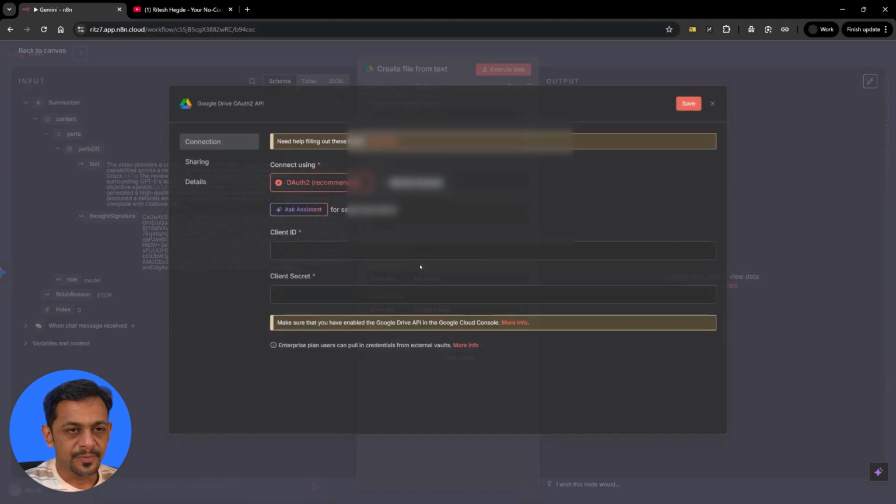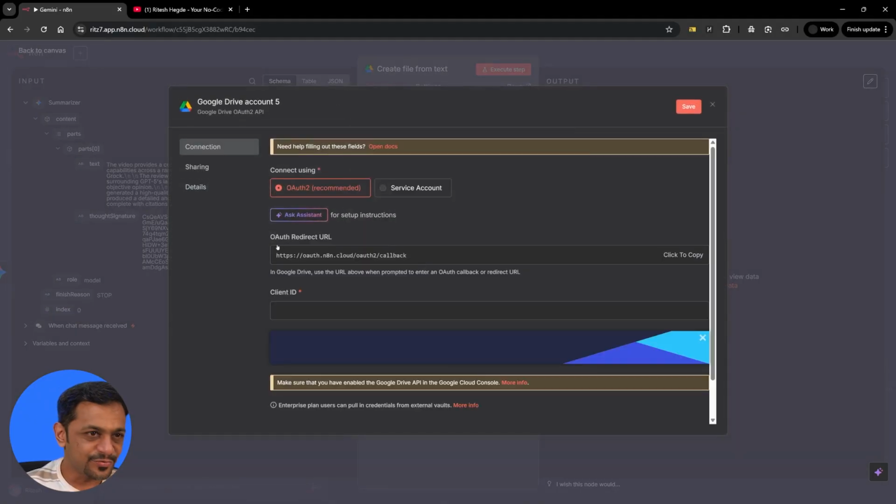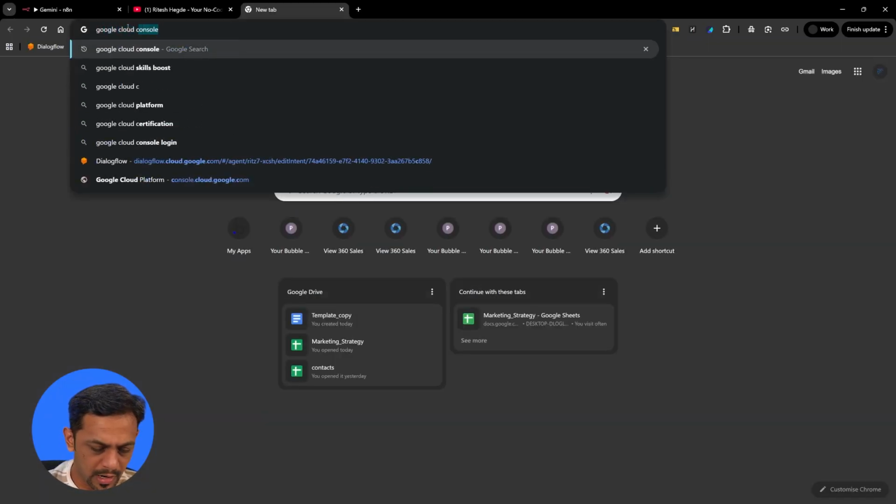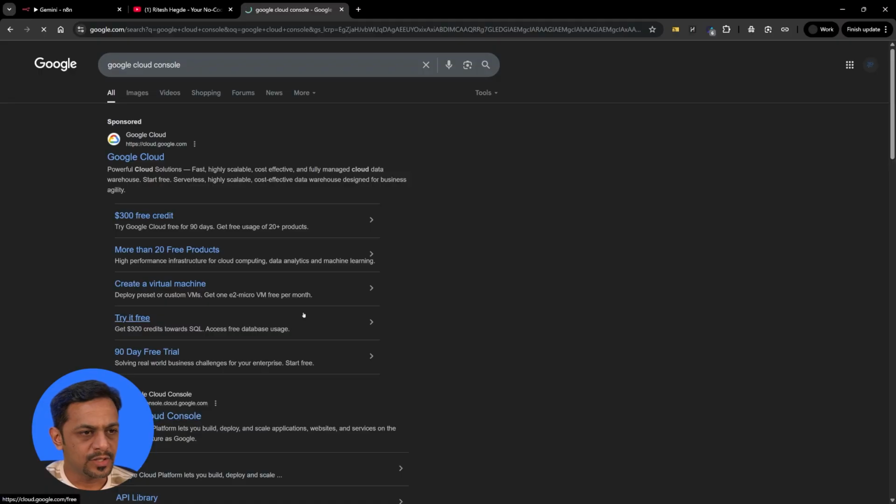I'll create new credentials. And it'll ask us for the auth redirect URL, which is already filled in here. So we need to have the client ID and client secret here. My password manager is blocking this, but we need to enter the client ID and the client secret. Now let me quickly show you how to get this client ID and client secret, and how you ensure that you have given access to Google Drive and also Google Docs, because you want to store the text in Google Docs. So go to Google Cloud Console and use this Google Cloud Console.